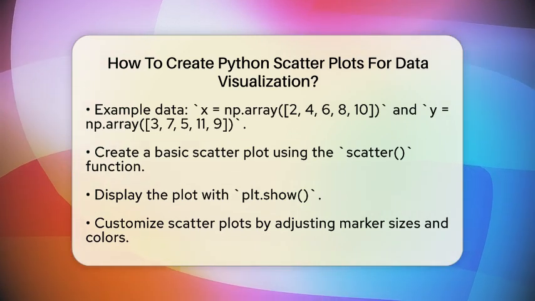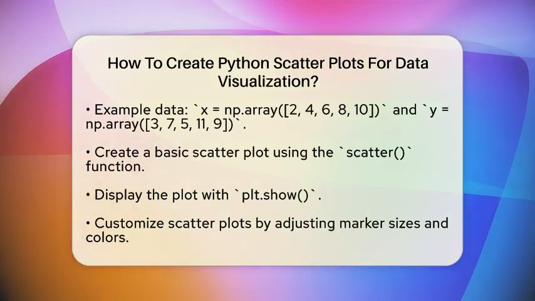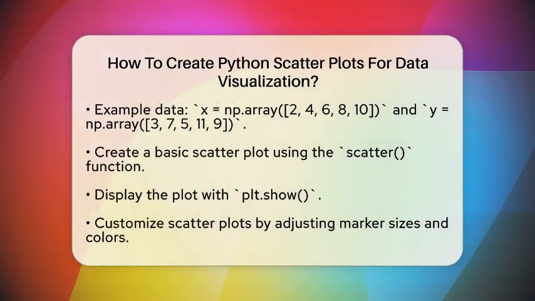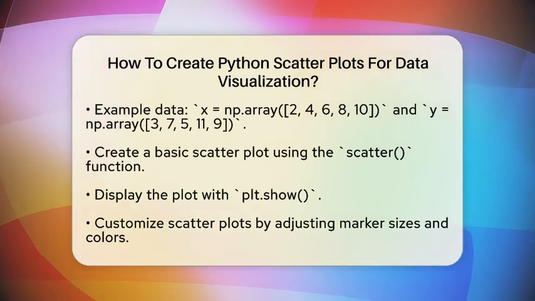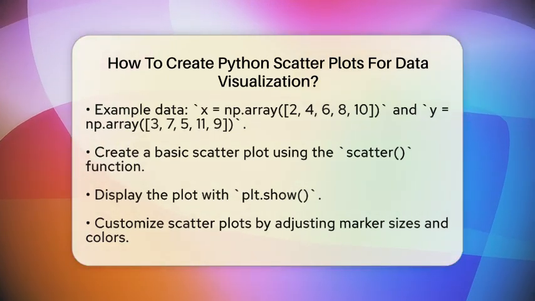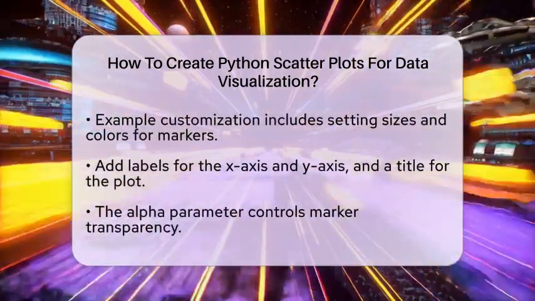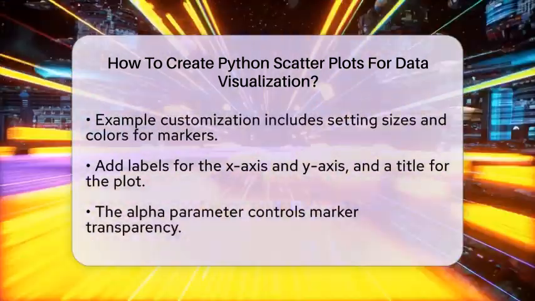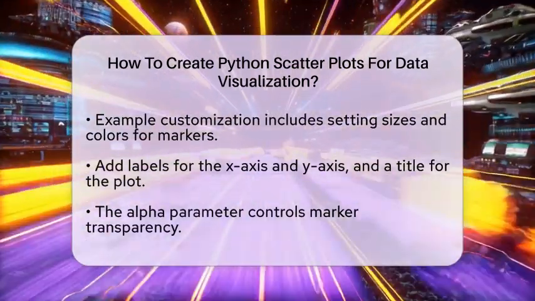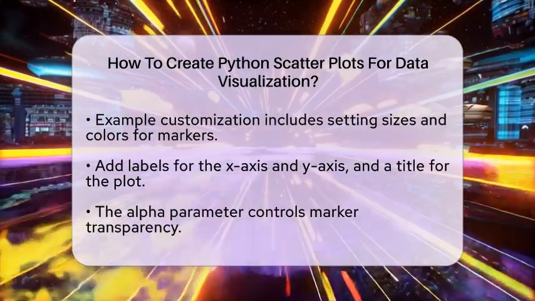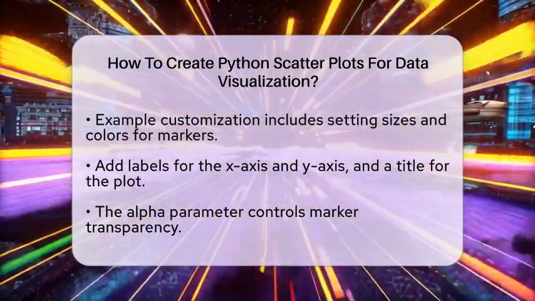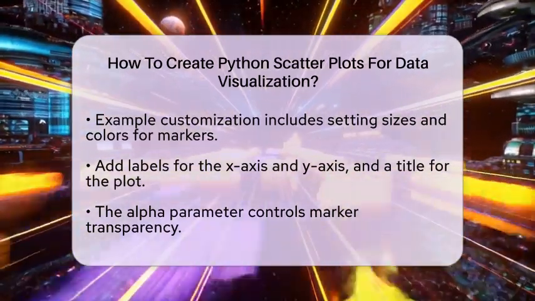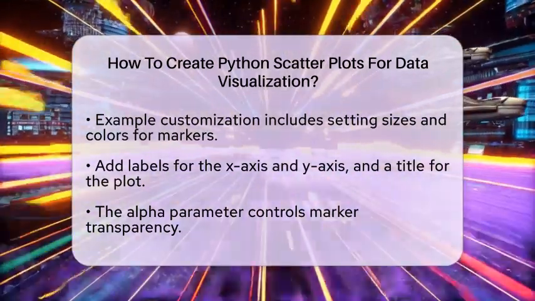But we can make our scatter plot more visually appealing. You can customize colors, sizes, and add labels or titles. For instance, you can define different sizes for your markers and choose colors for each point. Here's an example. sizes is equal to 20, 50, 80, 200, 500. colors is equal to red, green, blue, orange, purple. plt.scatter(x, y, s equal to sizes, c equal to colors, alpha equal to 0.6, edgecolors equal to w, linewidth equal to 1).